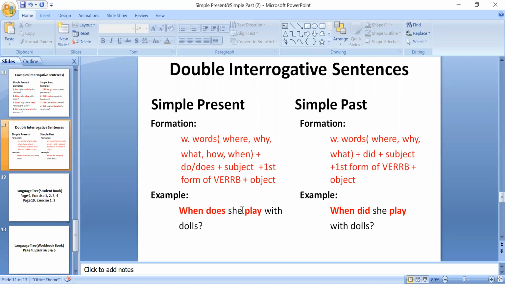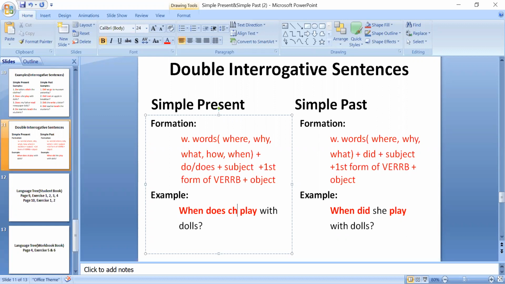When does she play? Play is also used according to does. Play is used according to does because you know that we use the first form of verb with does. Okay students, look at the screen. I'm going to change it a bit. If instead of she I write here children. Okay, I have written here children.